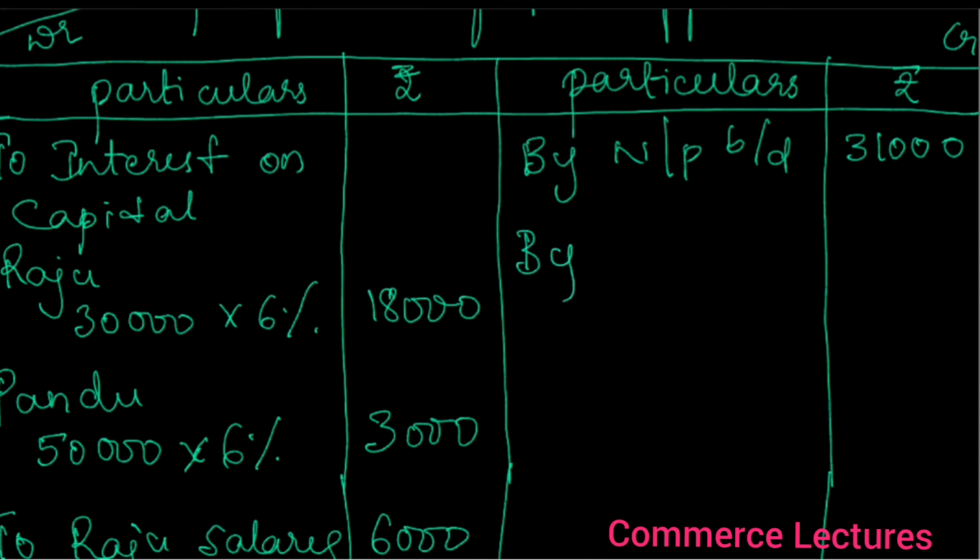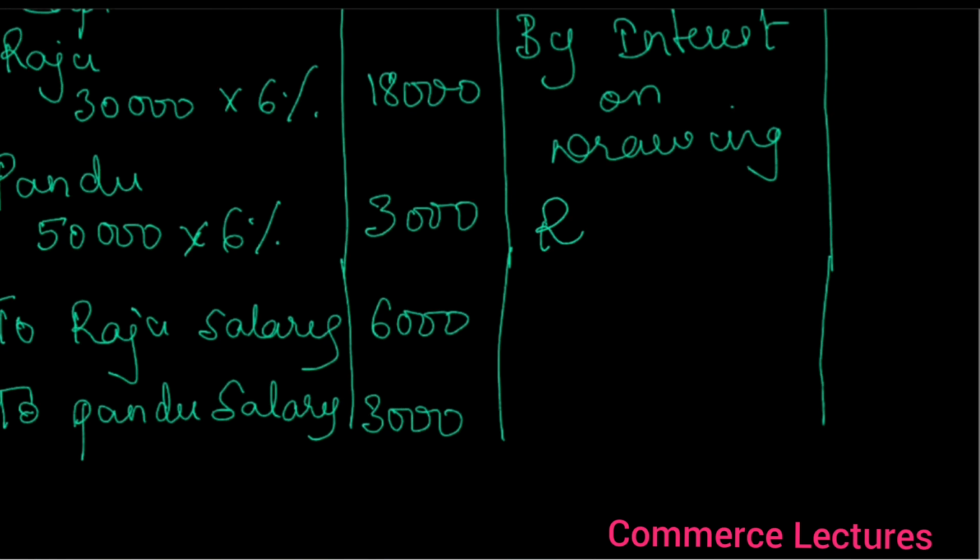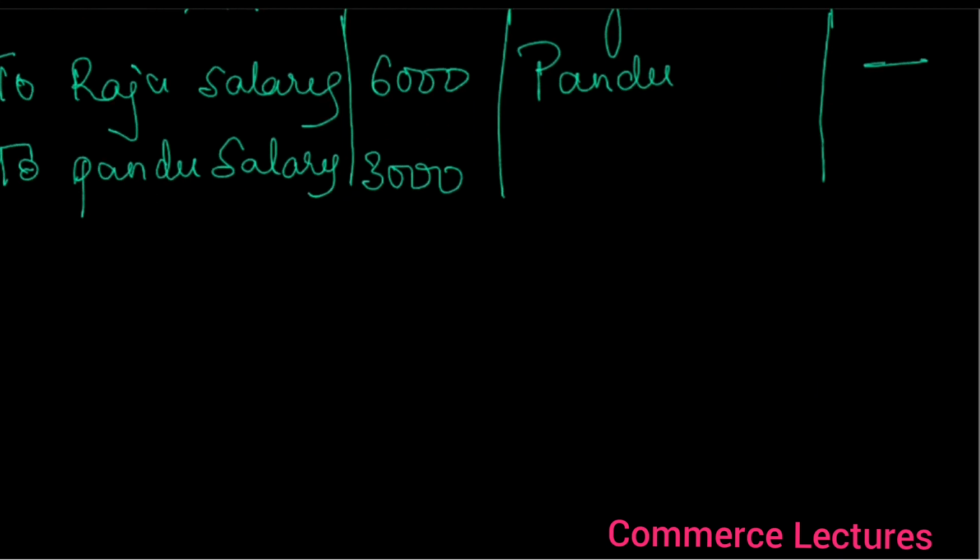So by interest on drawing, Raju nil, Pandu nil. Okay, you have to show nil. Only 5 things that will come here, right?